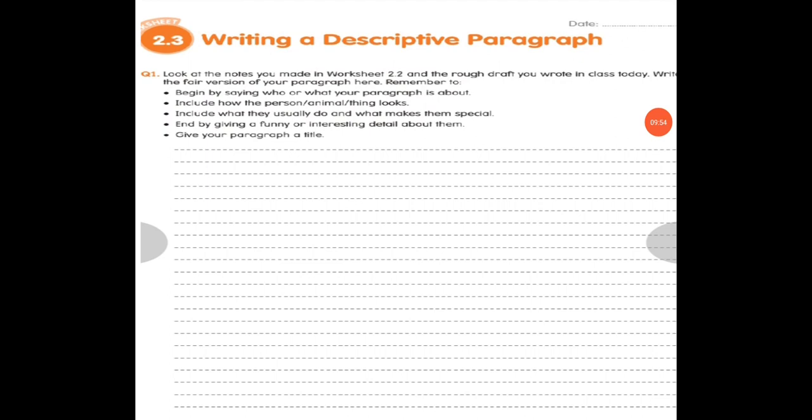Give your paragraph a title. So you have to give the paragraph a title. For my pet animal, I give the title My Pet Animal Binky. So you have to give the title like that, My Pet Animal or My Favorite Person. Okay, like that. So students, I hope it is clear to you. You have to complete your 2.3 after watching this video.